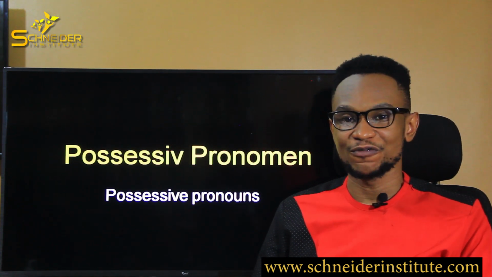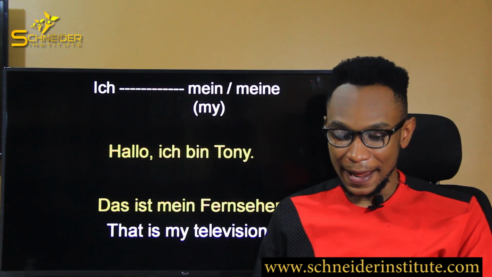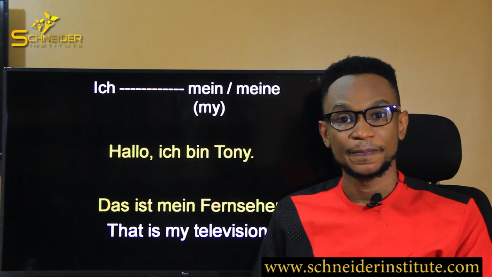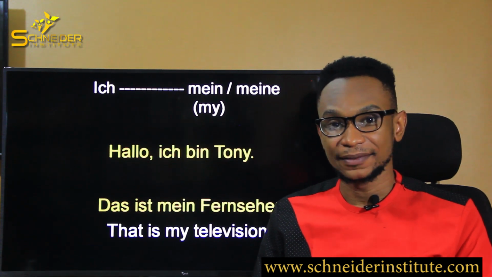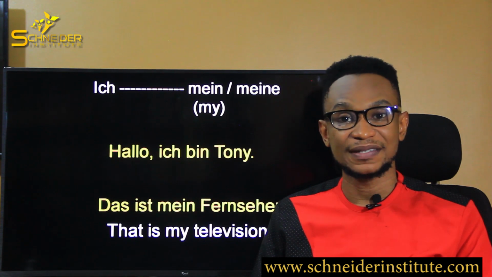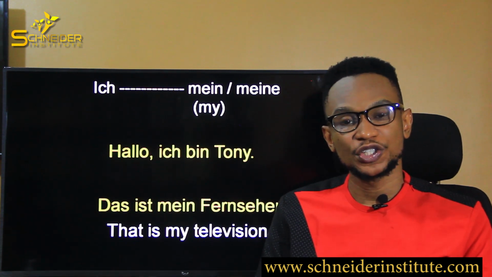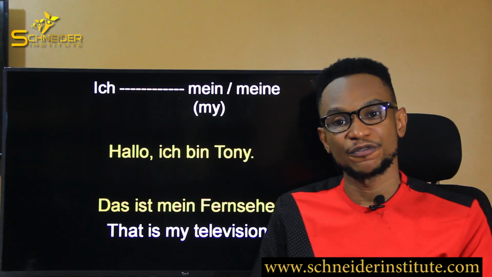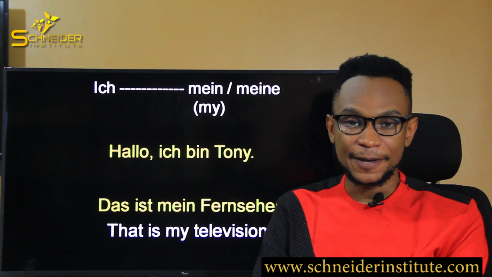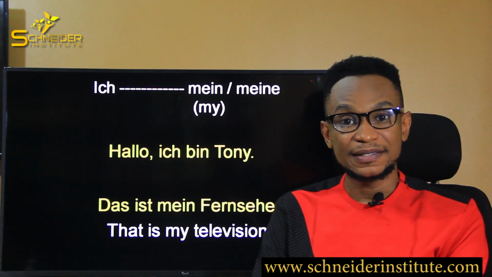Now let's move to our very first possessive pronoun for today, and that is mein or meine. Of course you know in German, ich means I. So for ich, the possessive pronoun is mein or meine. In English, it means my.